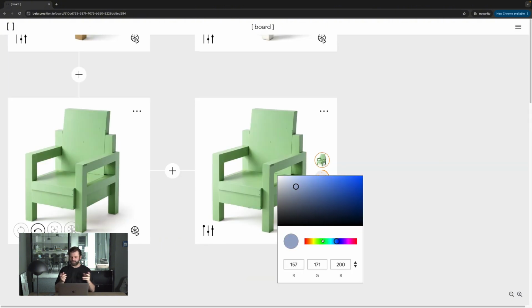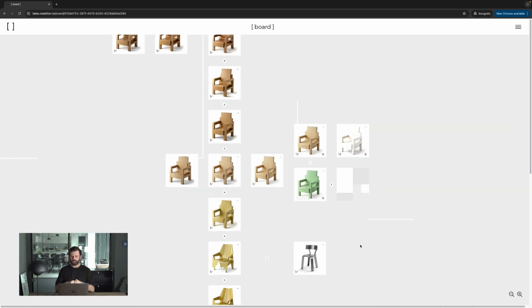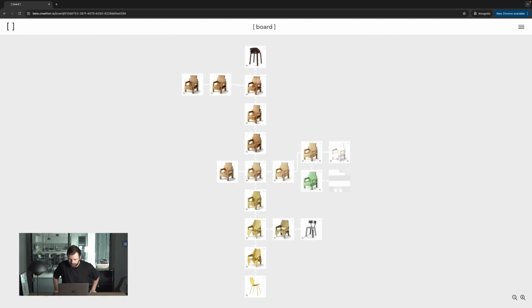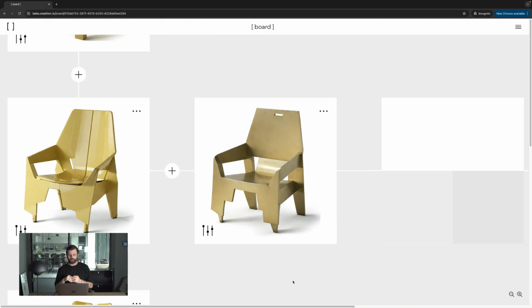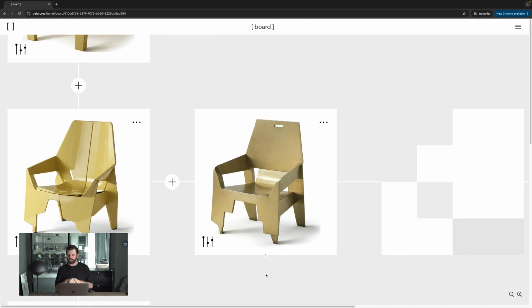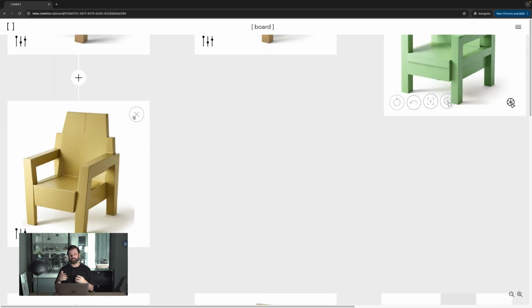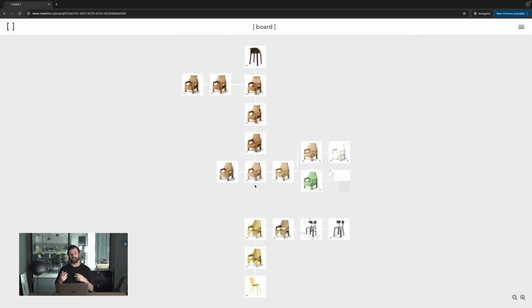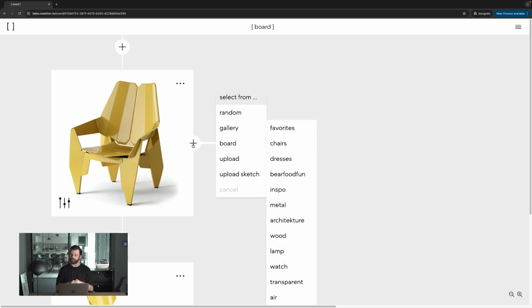And it's like, okay, this metal chair could be interesting to morph into those two, getting more and more metal with the yellow chair. So it's getting into this flow state, where you just intuitively try out different stuff. Like, what mood do I want to do? What mood do I want this design to have? And then just exploring and playing, basically.